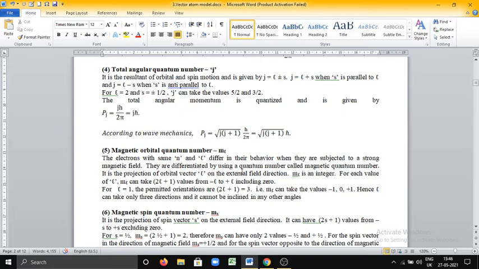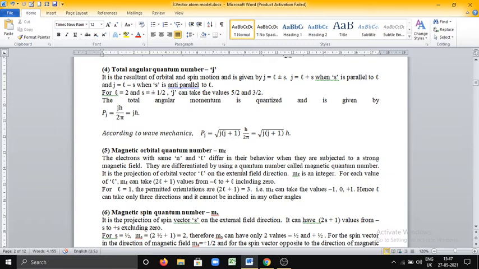Whenever an external magnetic field is applied to an atom, the orbital vector L precesses around the external field direction. When it precesses, then the projection of that vector on the field direction is called magnetic orbital quantum number, ml. ml is an integer.